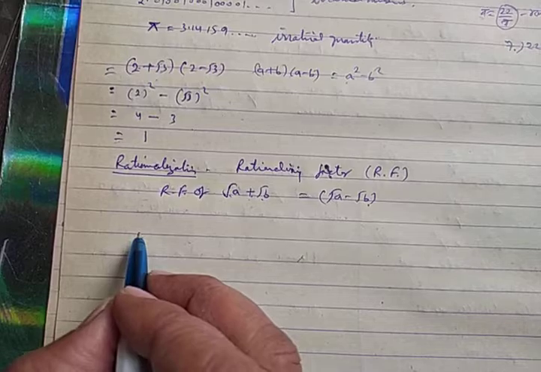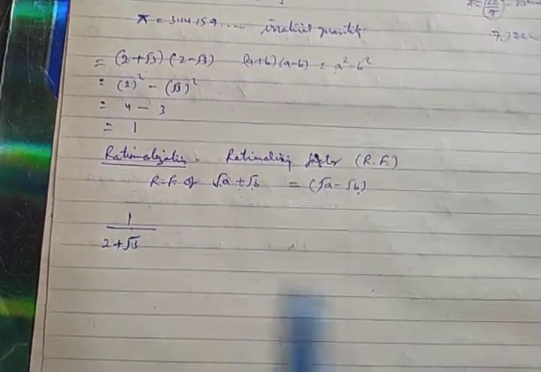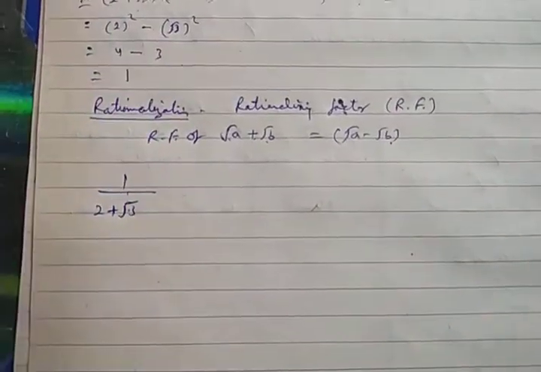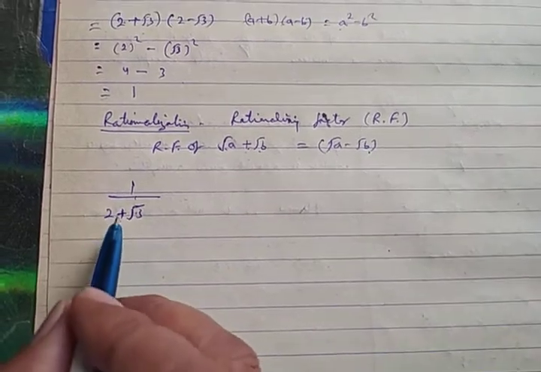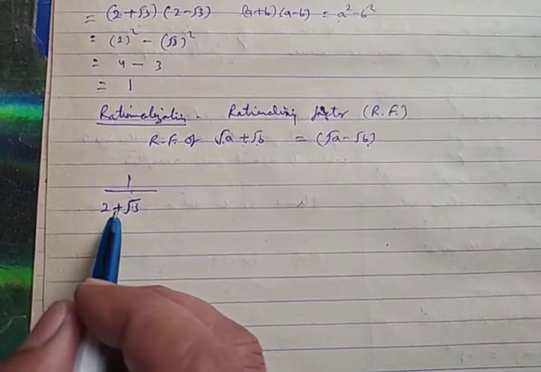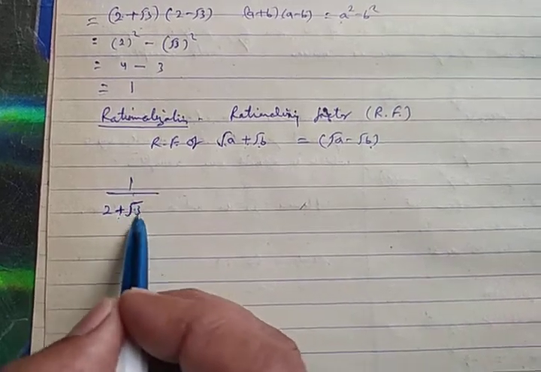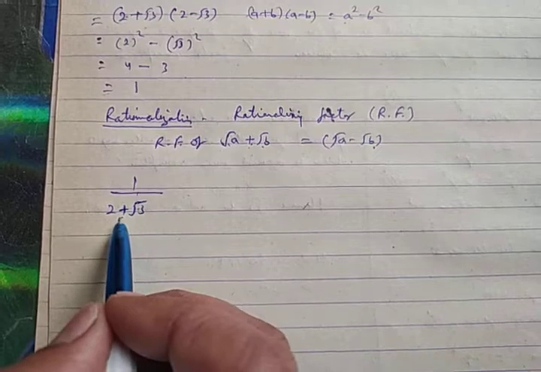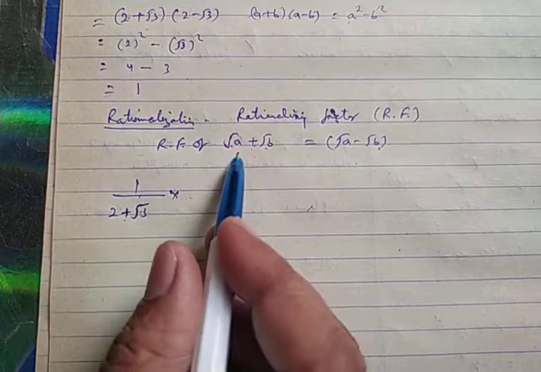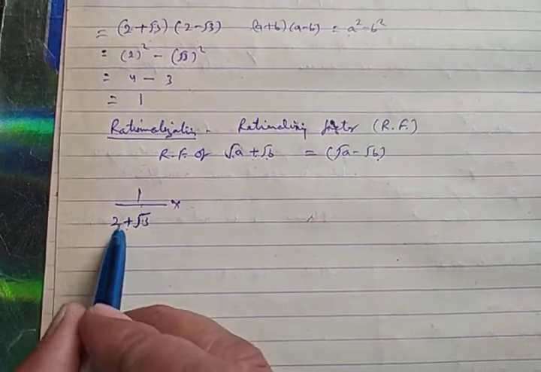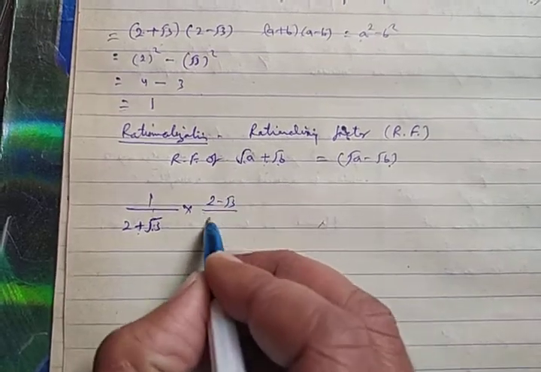Suppose you have been given 1 upon 2 plus under root 3. The question will be: rationalize the denominator. Denominator means this quantity. For rationalization, meaning no existence of the root, this should become a rational number. You will have to multiply by the rationalizing factor of this quantity. This is 2 plus root 3, so the rationalizing factor will be 2 minus root 3. Multiply by 2 minus root 3 upon 2 minus root 3.